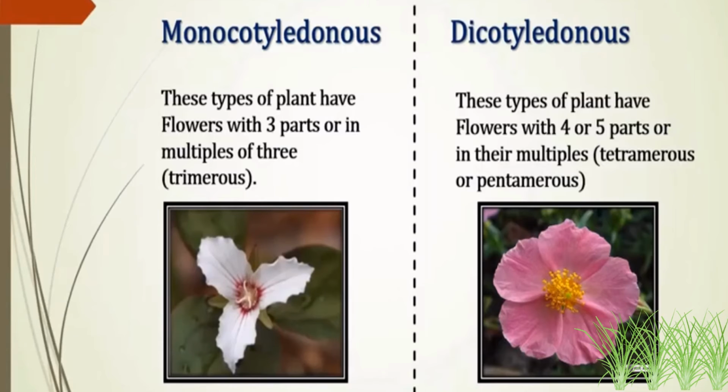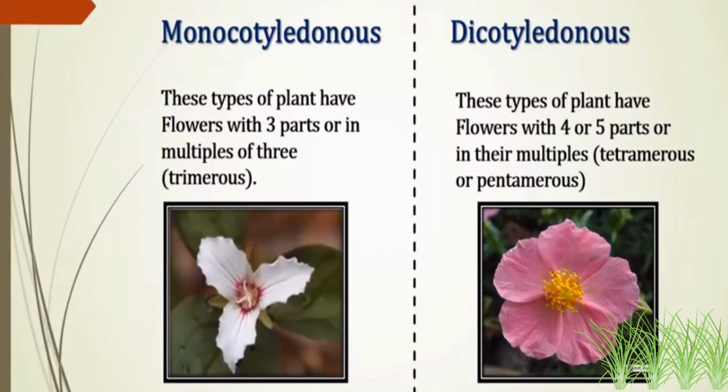Monocotyledonous plants have flowers with three parts or in multiples of three. Okay, whereas dicotyledon plants have flowers with 4 or 5 parts or in their multiples. Dicotyledon plants have strong and hard stems. ठीक है, तो यहाँ पर 3 parts में हैं. You can see the petals. यहाँ पर you can see 3 parts में petals divided हैं, multiples of 3 में होते हैं, 3, 6, 9 and like that.